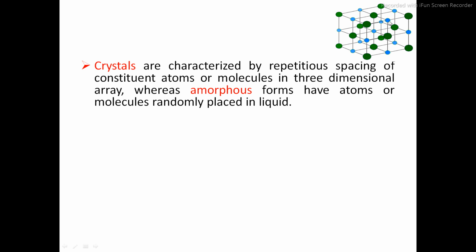In this way, constantly they are arranged in a three-dimensional array. Whereas in amorphous forms, atoms and molecules are randomly placed, as in a liquid. There is no specific arrangement in amorphous structure.